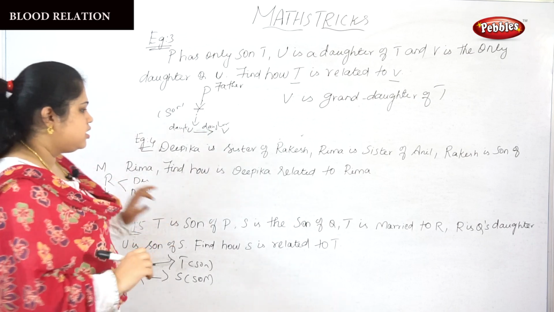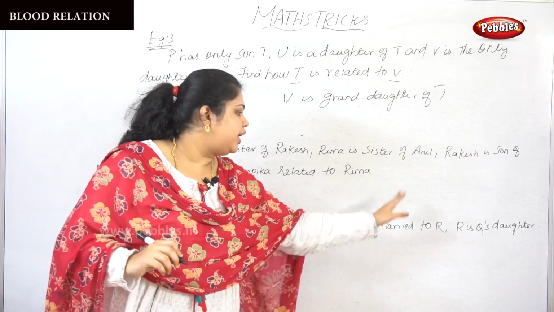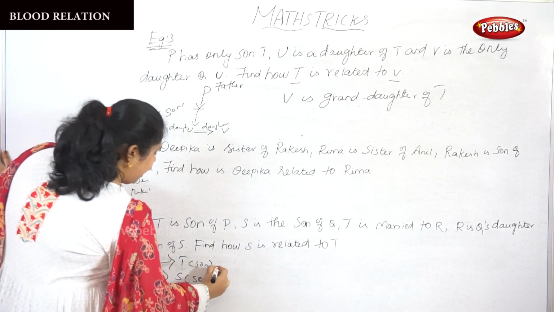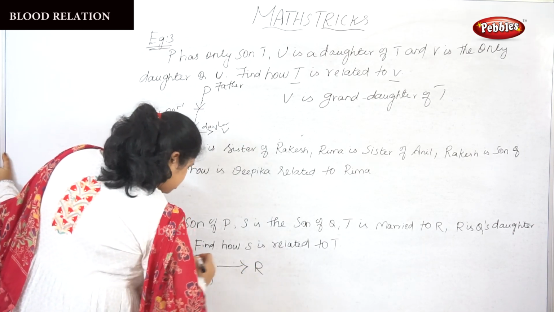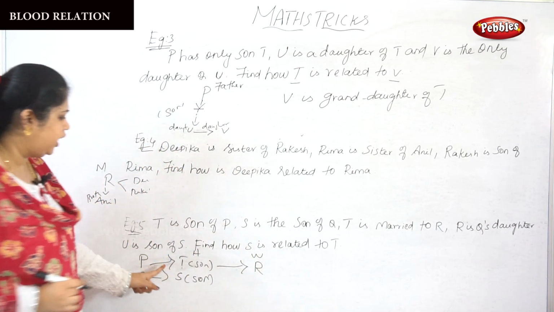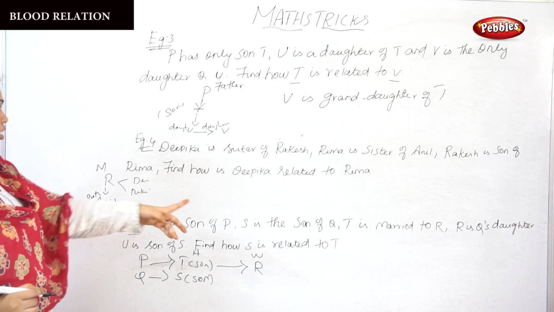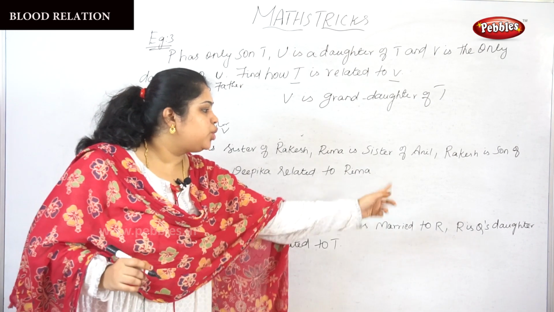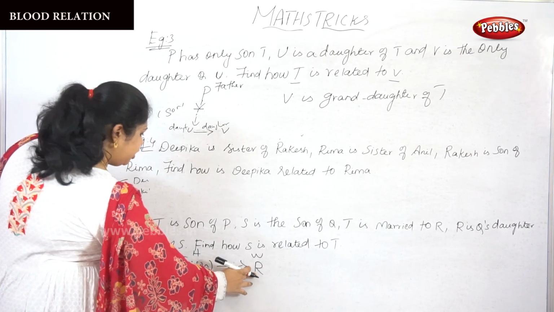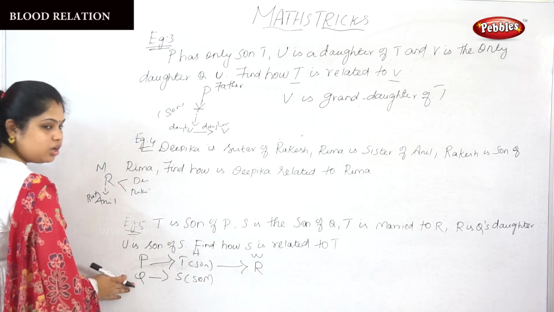Okay. Next, T is married to R. So we have T. T is married to R, so they both are husband and wife. Isn't it? T and R are husband and wife. Okay. Next, R is Q's daughter. R is Q's daughter.